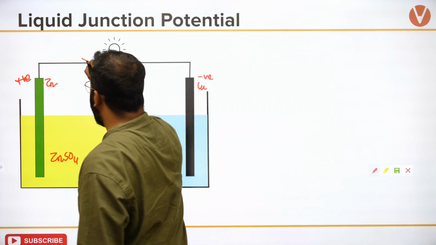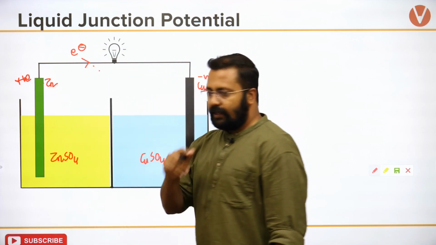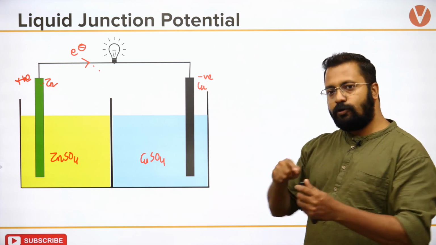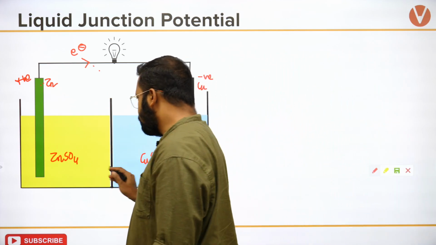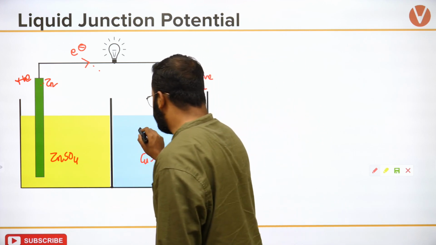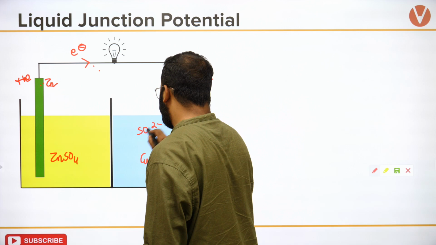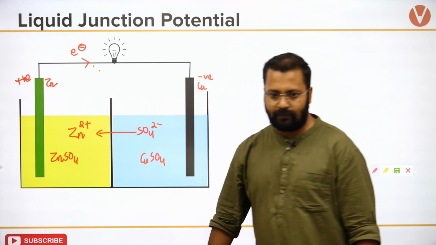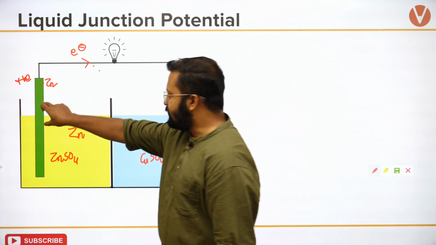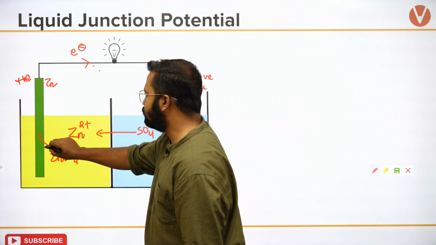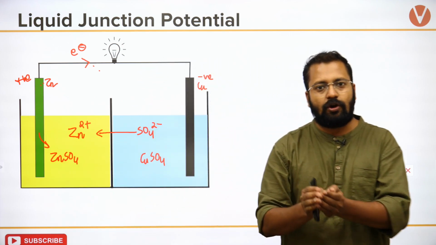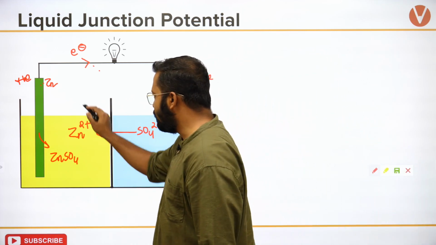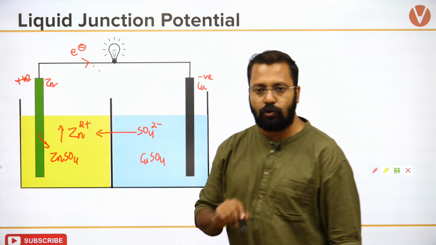I had told you that the electrons will travel in this direction. Electrons are gonna travel from zinc towards copper. However, to complete the circuit, what should happen? Sulfate ions will move in this direction to combine with newly formed zinc 2 plus ion. Okay? यहाँ पे zinc 2 plus में convert हो रहा है. So there is an increase in the concentration of zinc 2 plus ion.